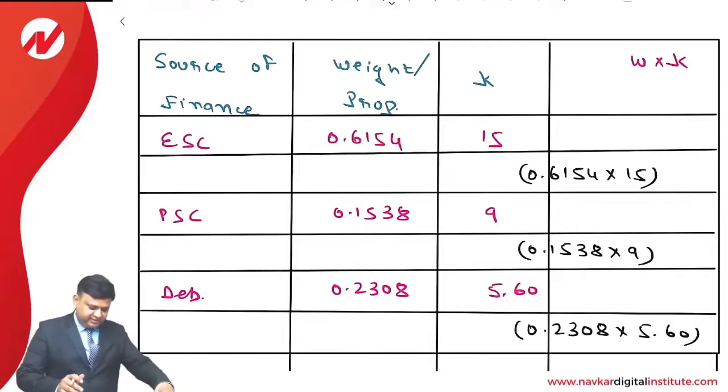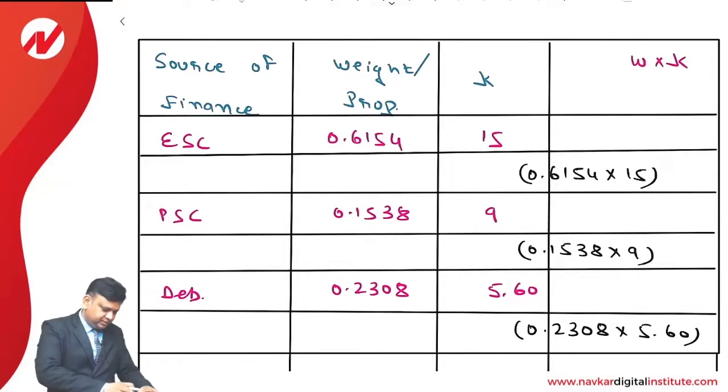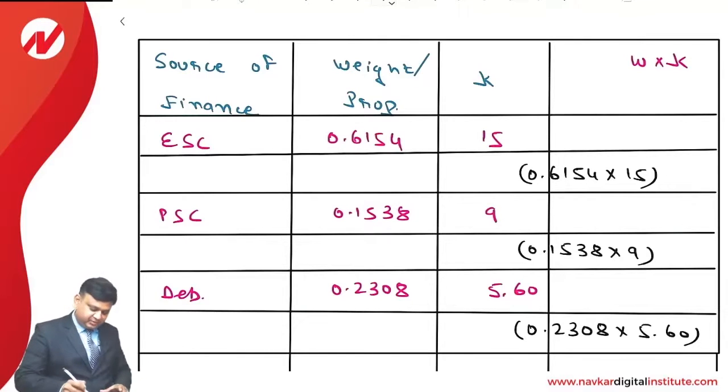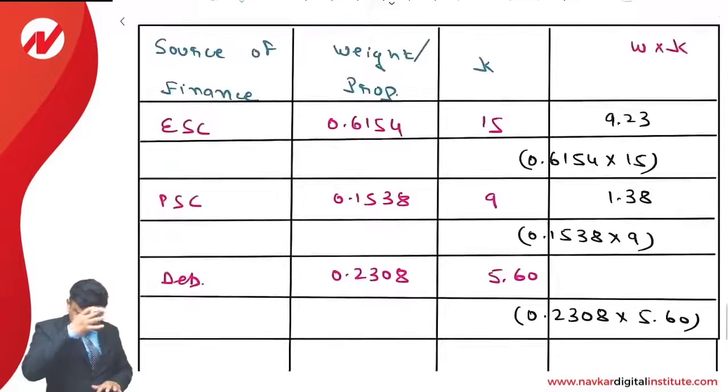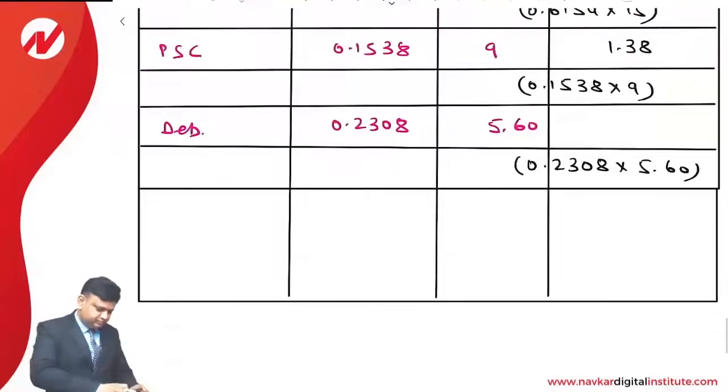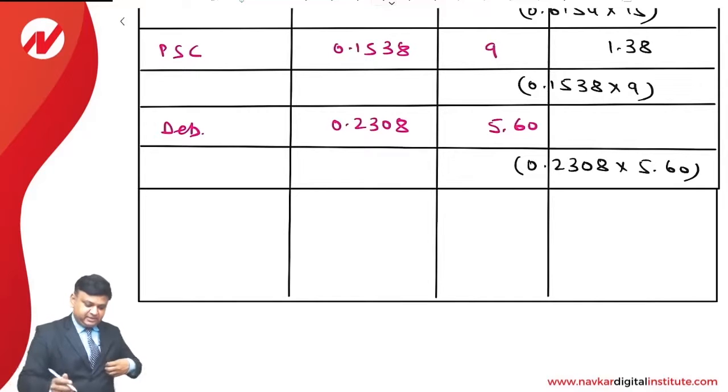So now we will be having 0.6154 into 15. That comes to 9.23. 0.1538 into 9. That comes to 1.38. 0.2308 into 5.6. That comes to 1.29.